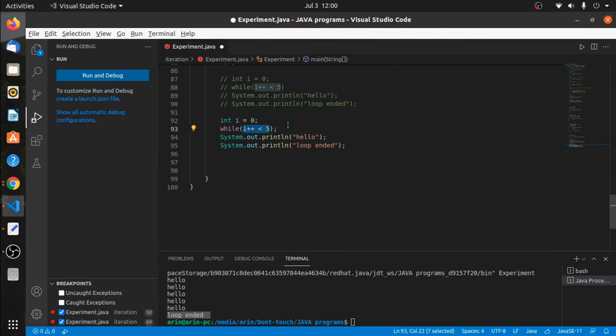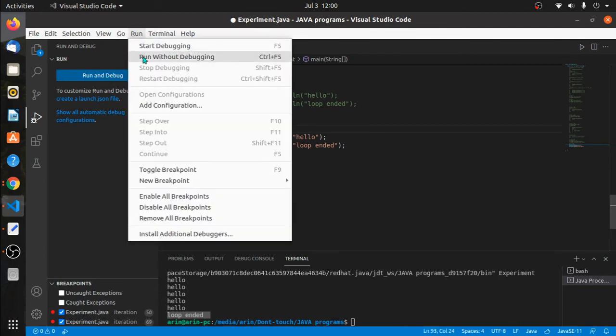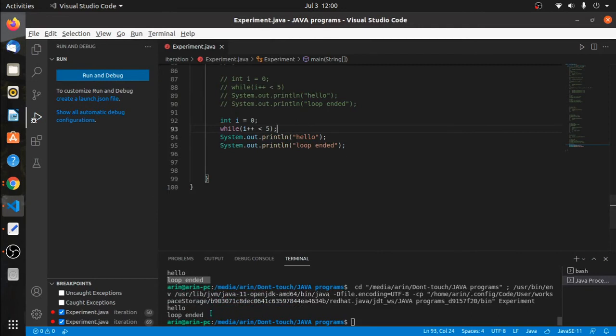Okay, so if you run this program, just see what happens. Hello being printed out once and loop ended also printed out once. Why did this happen? That is because even though the while loop performs its iterations, there is no loop body. In this case, this statement does not act as a loop body because we have used a semicolon after the while statement. Hence, this means a blank loop body. In this case, hello is printed once and loop ended is also printed once.